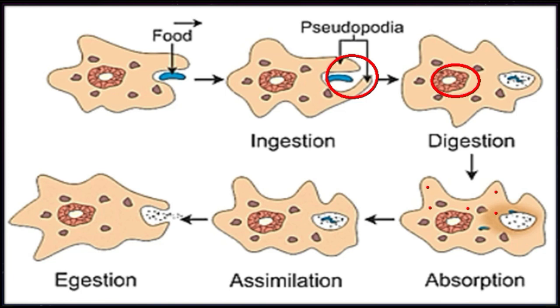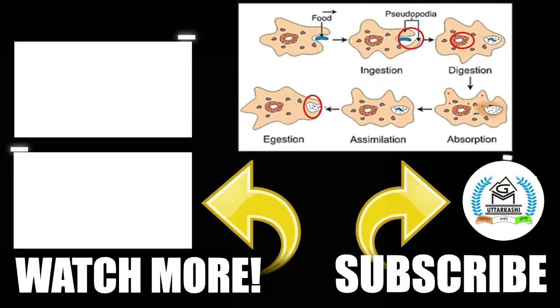Students, finally, the cell membrane gets ruptured so that the undigested food material is thrown out of the body. As you see here, the cell membrane gets ruptured so that the undigested food material is thrown out of the body, and that's how the amoeba gets nutrition from the food that it takes.